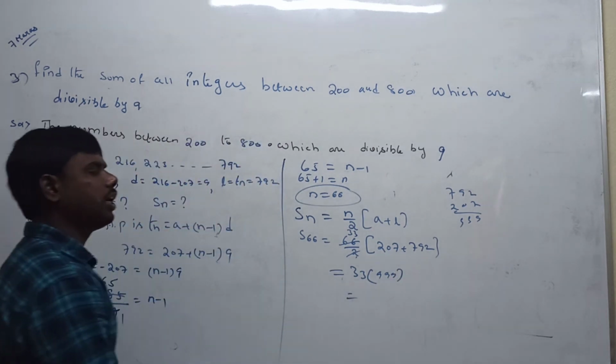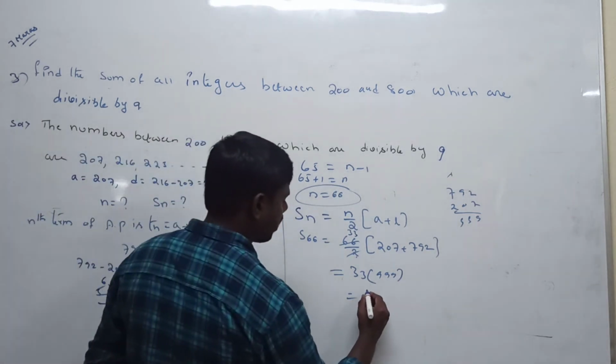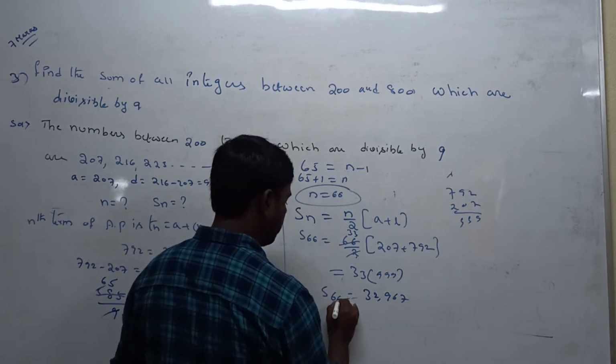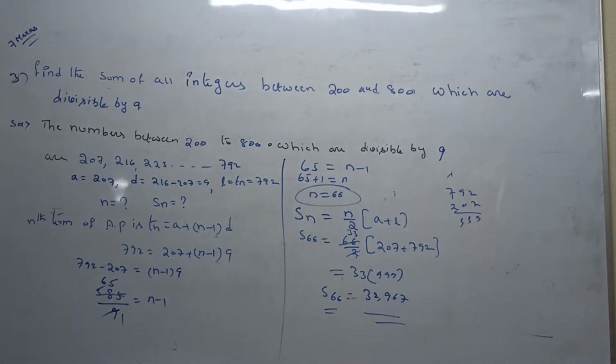So now 33 into 999 value is 32,967. Sum of the 66 terms is equal to 32,967.